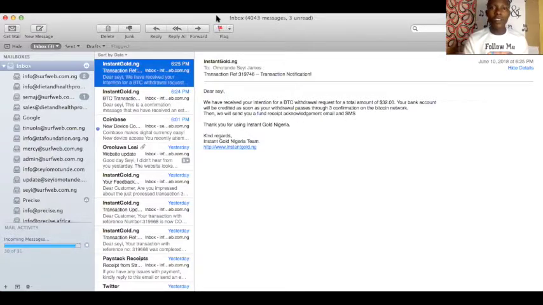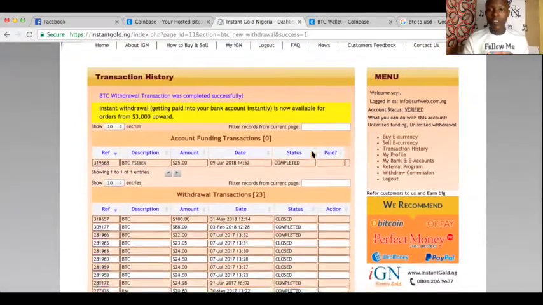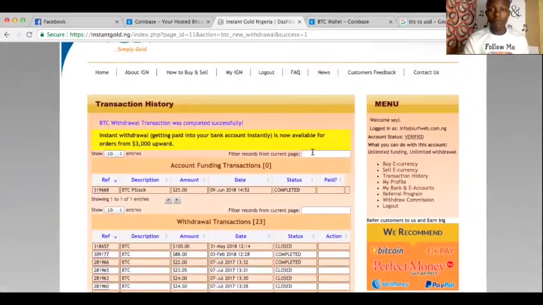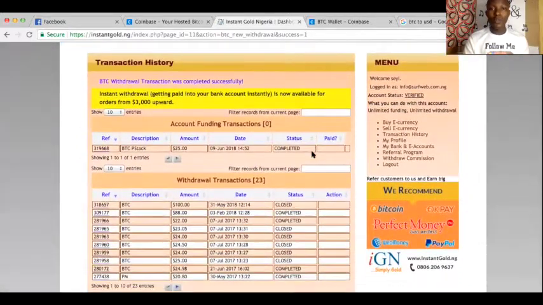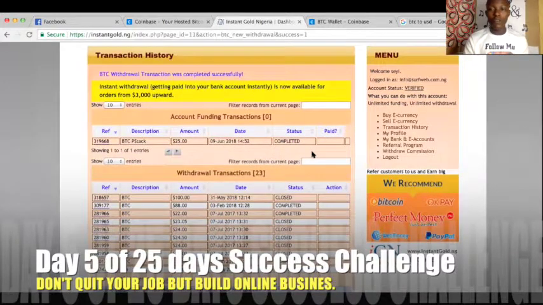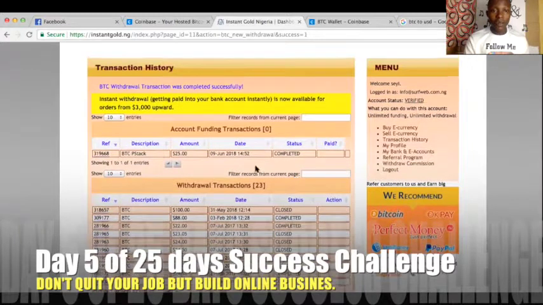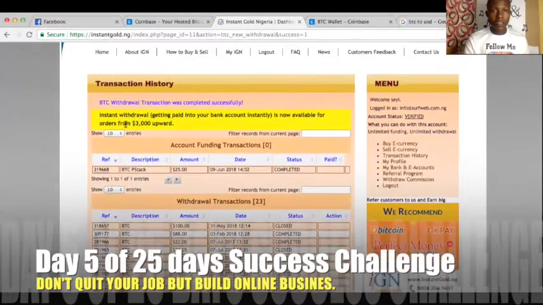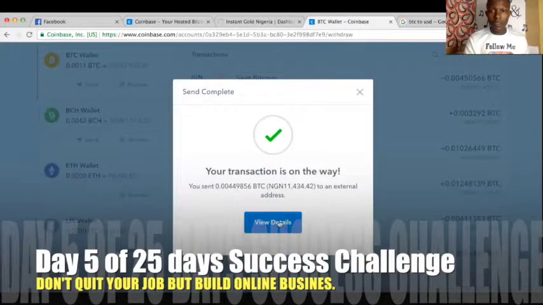This is how easy it is to send money and withdraw. So what I'm going to do, I'm going to send money from my account. And immediately I receive that, I'm going to show you so that you guys can also see that we received the exact money. So today is the 10th, right? Let's finish the transaction right now. Okay, so check my account right now.